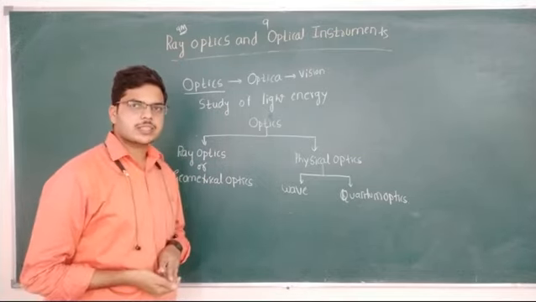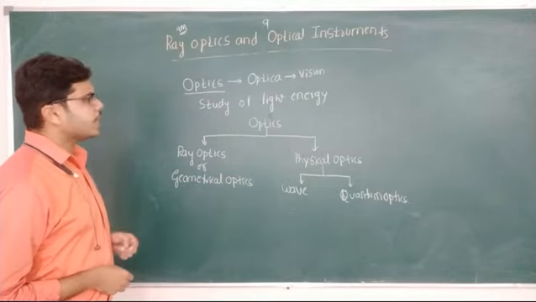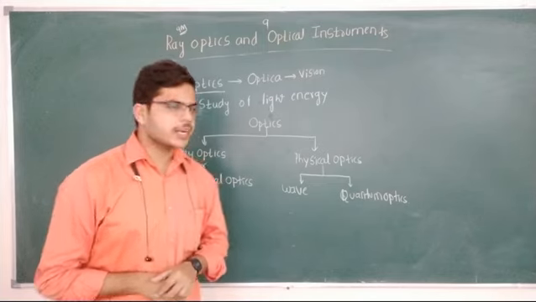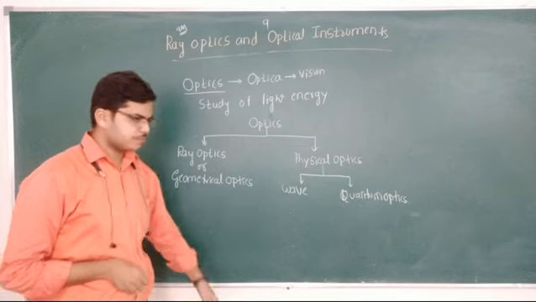Today we will discuss the 9th chapter, Ray Optics and Optical Instruments. From this chapter you are getting a total of 9 marks in the annual examination.